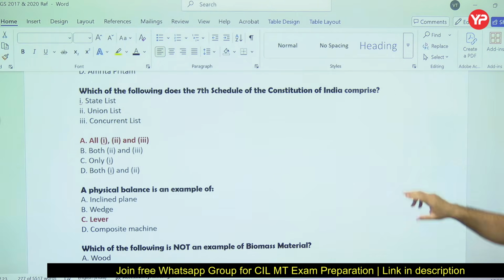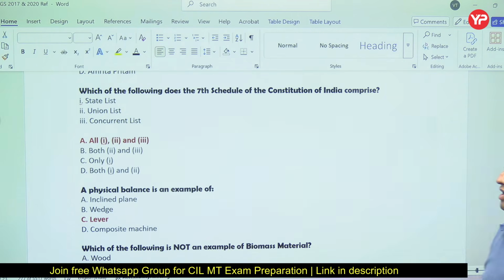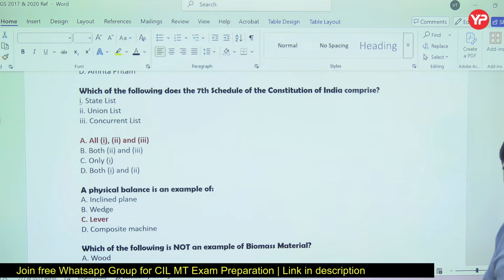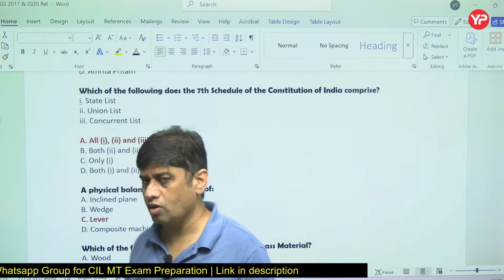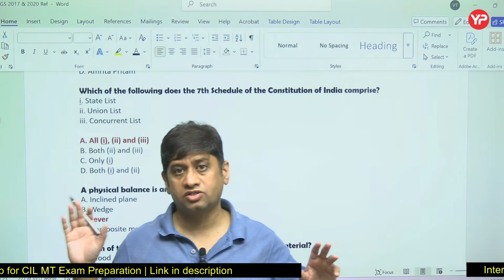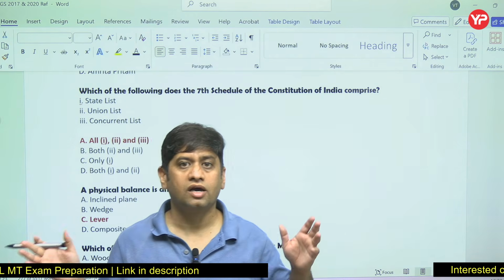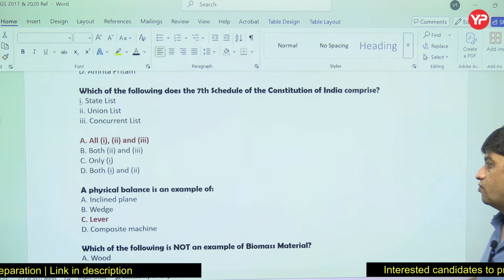7th schedule of the Indian Constitution, you know, it mentions the state list, union list and concurrent list. On the state list, only state legislative assemblies make the law. On the union list, only parliament makes the law. On the concurrent list, parliament can also make, state legislative assembly can also make, but priority is given to parliament, right?